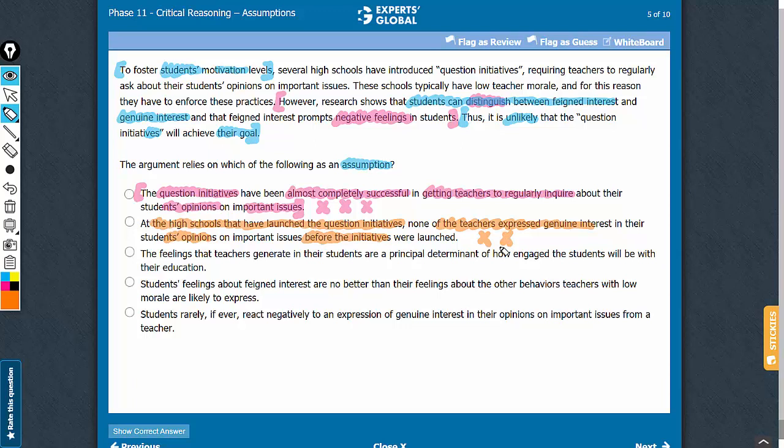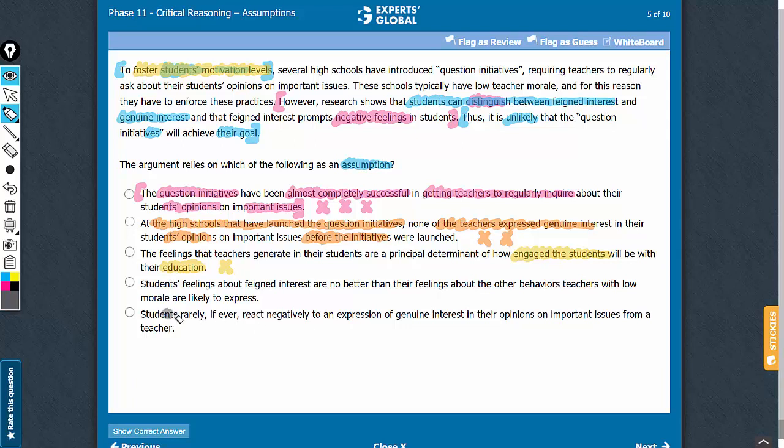Answer choice C is a trap. The argument is about fostering students' motivation levels, whereas choice C talks about a different effect, the effect of how engaged the students are with their education. This answer choice tells nothing about the general students' motivation levels, and therefore choice C cannot be a valid assumption. Answer choice E is also a trap.